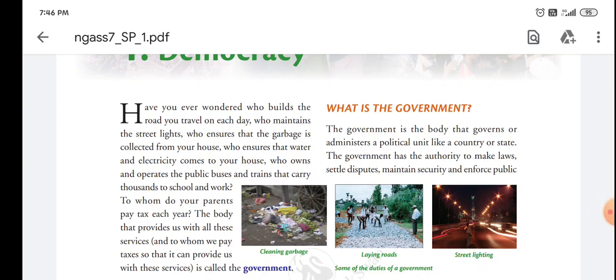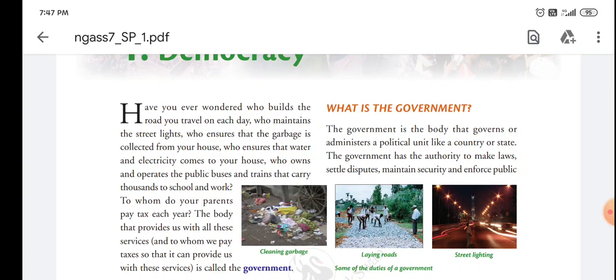Before explaining it, I want to ask you something: who provides us all the basic facilities like water supply? Who cleans your surroundings, like sanitation? Who provides us public buses and trains that carry people and goods from one place to another place?